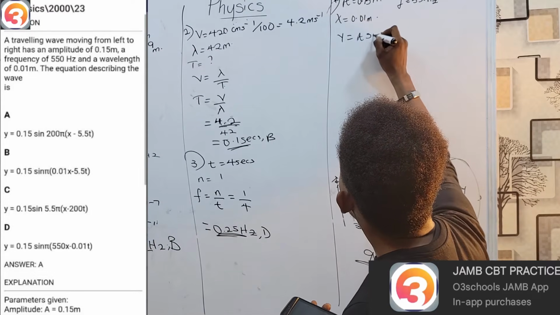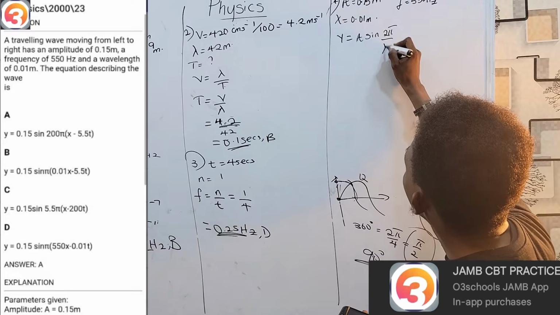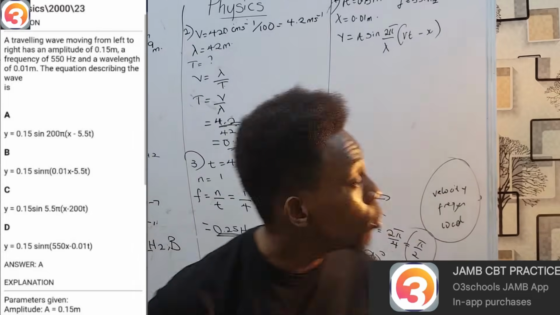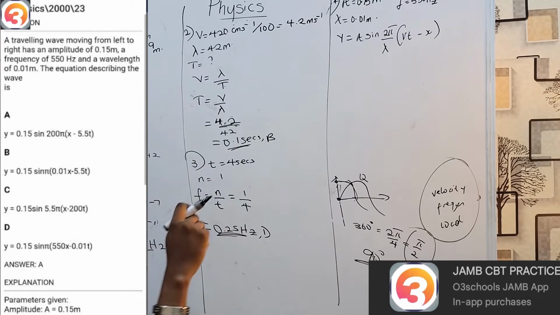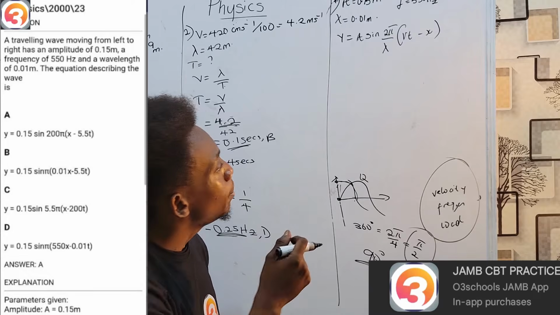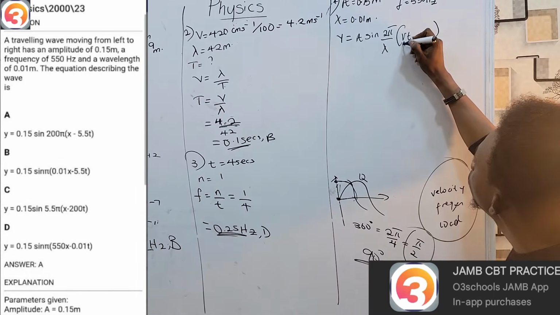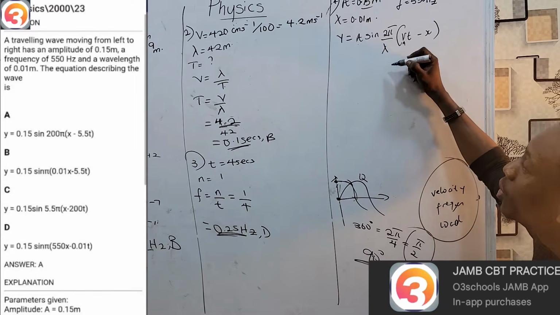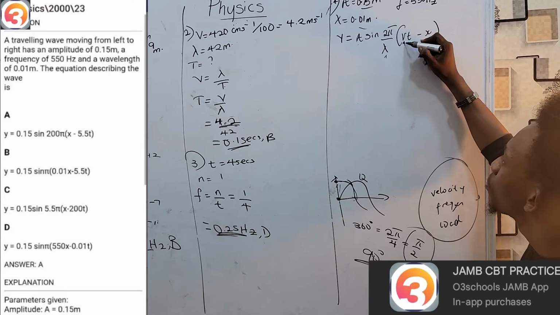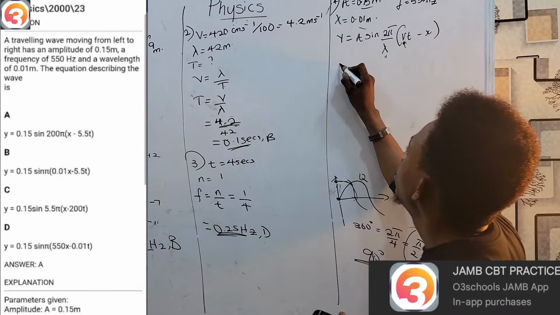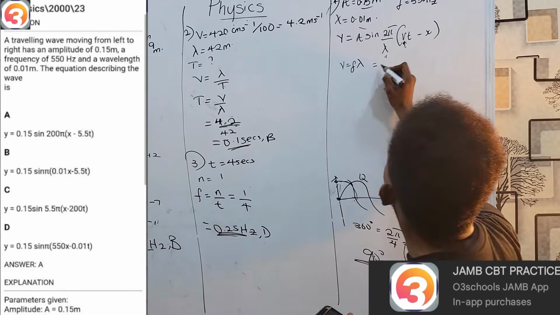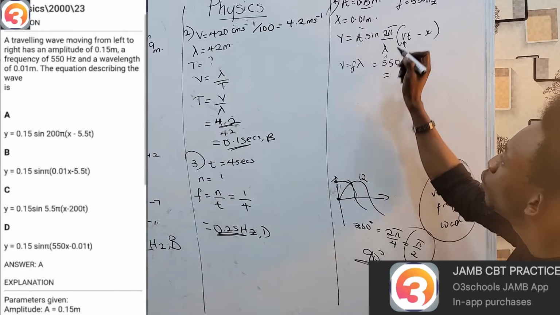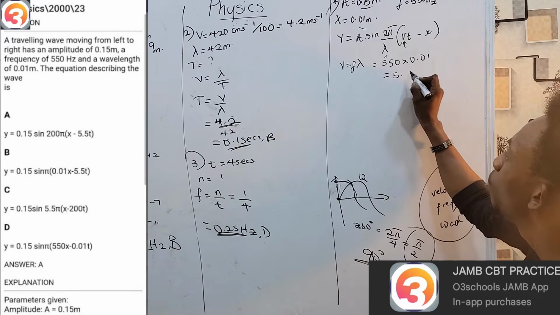If you remember, that will be A sine 2 pi over lambda into (Vt minus x). That means for my wave to be described in one of the options, that must be it. What can I do? To get everything I need, I must know V. I know A is given to me directly. I know lambda is also given to me directly. But can I get V? Yes. V equals F lambda. That will be 550 times 0.01, and 550 times 0.01 is 5.5.